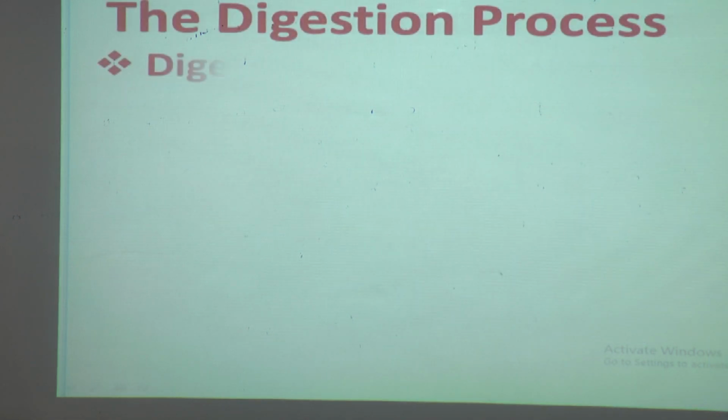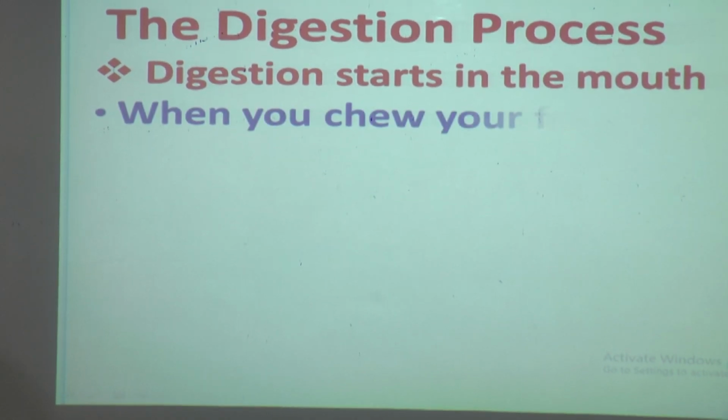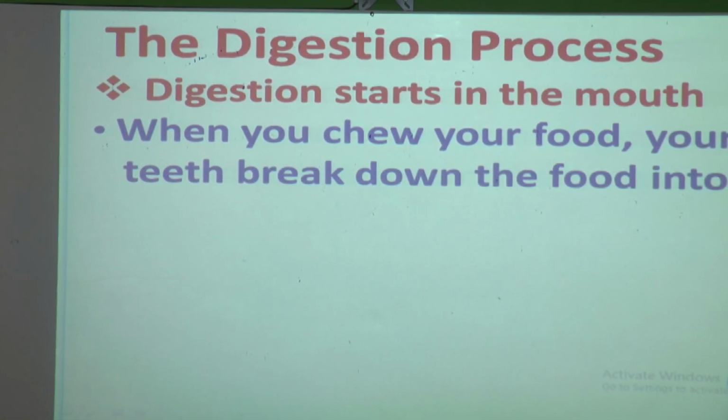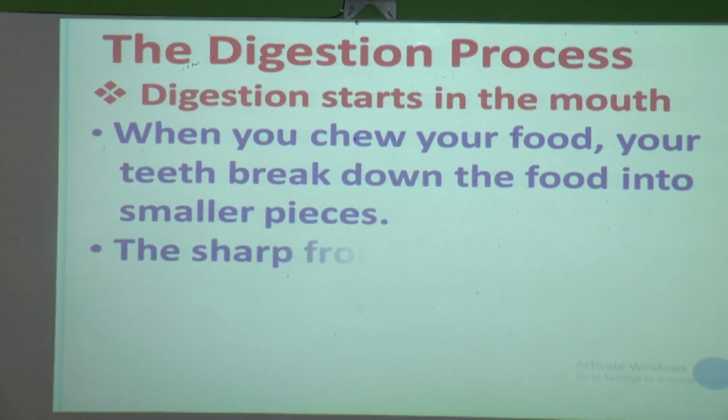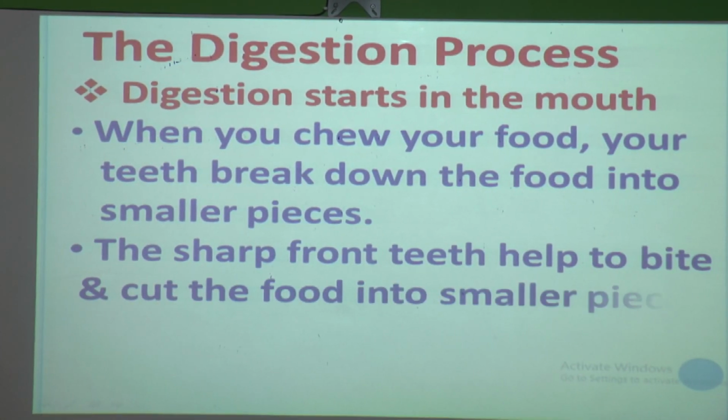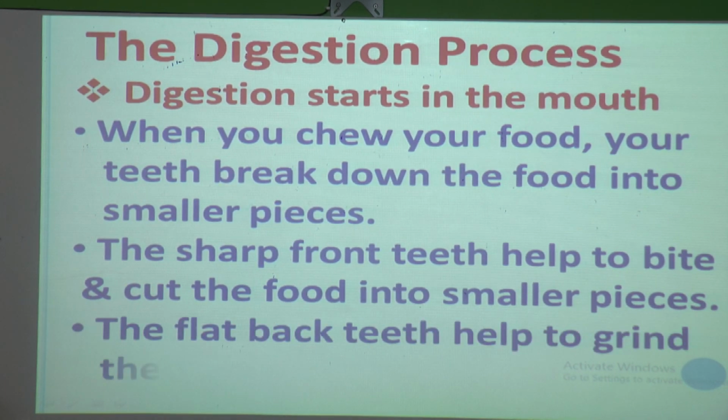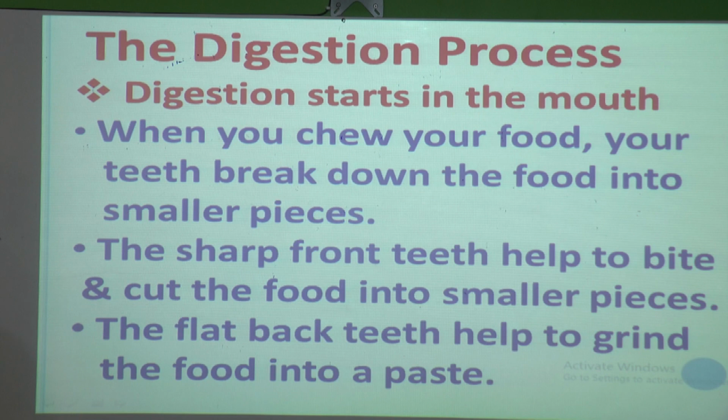First we will see the digestion process that starts in the mouth. When you chew your food, your teeth break down the food into smaller pieces. The sharp front teeth help to bite and cut the food into smaller pieces, and the flat back teeth help to grind the food into a paste. Whenever you chew the food, with the help of the front sharp teeth you cut the food into smaller pieces, and the flat back teeth help to grind the food into a paste.